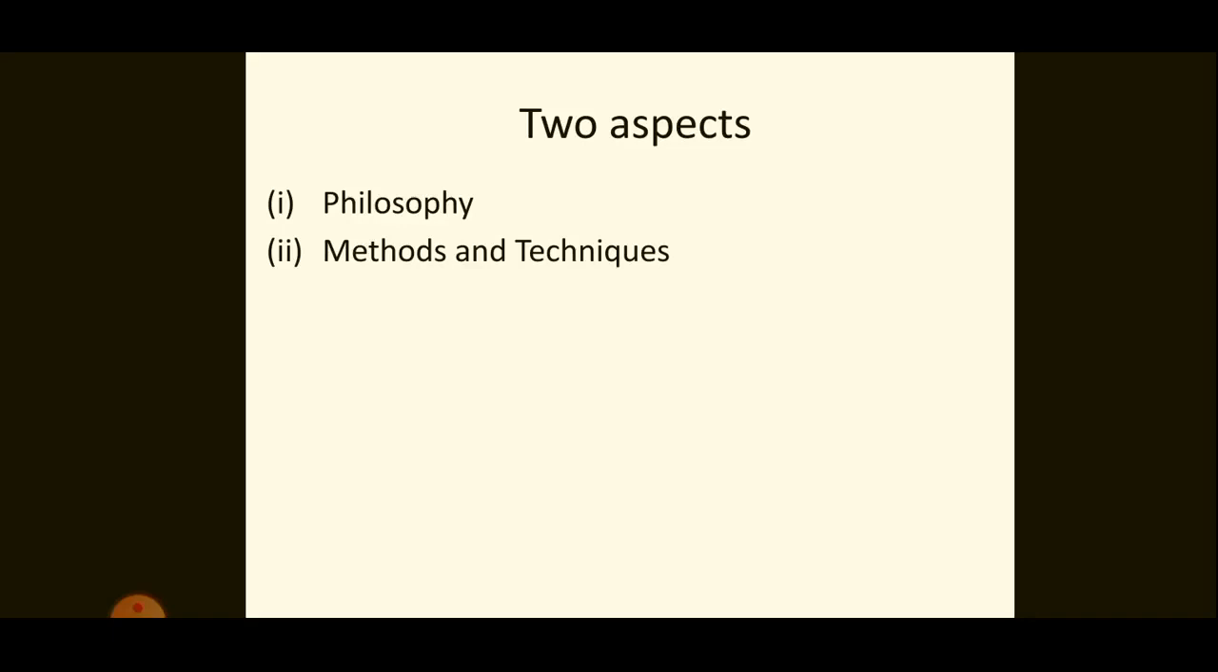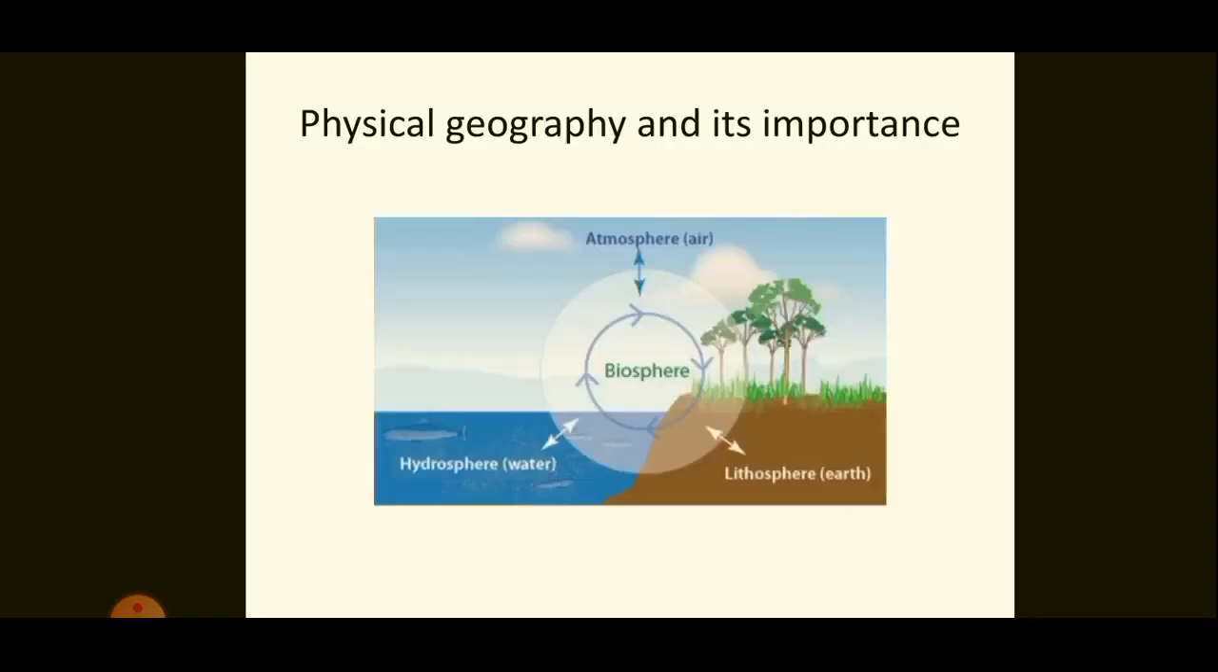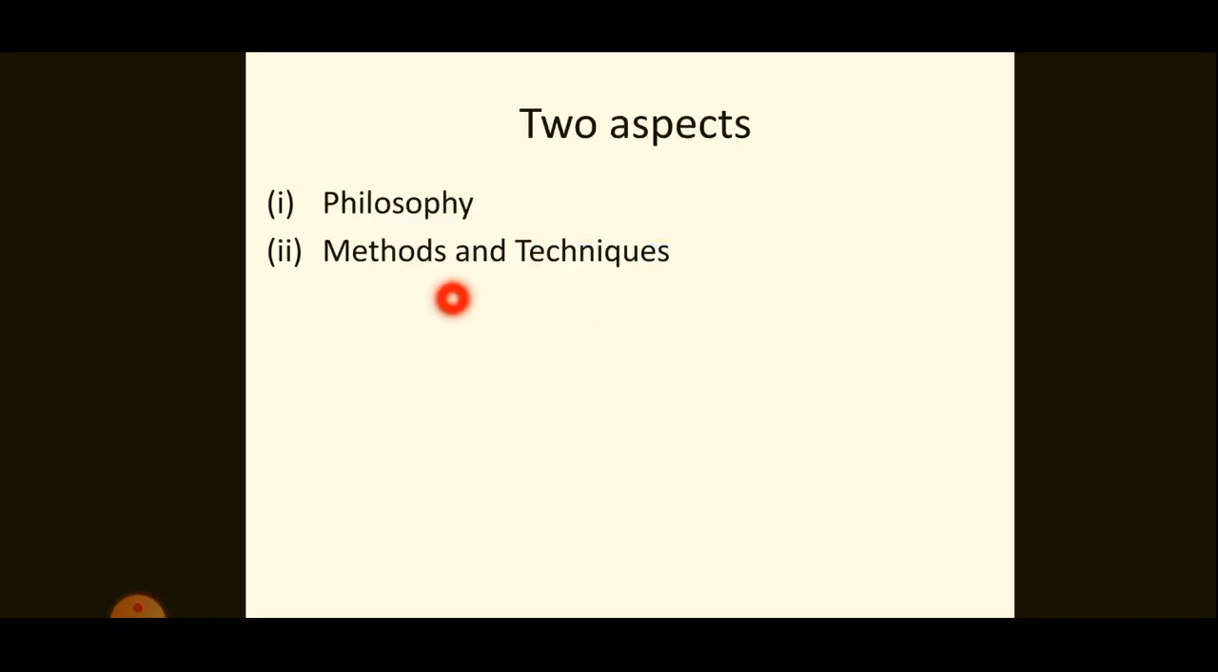Now, for every discipline, there are two aspects, philosophical aspect and methods and techniques. Philosophical aspect takes into account geographical thoughts, land-human interaction, etc. Then methods and techniques involves techniques like cartography, that is map making techniques including computer cartography, geoinformatics like GIS, GPS, etc.